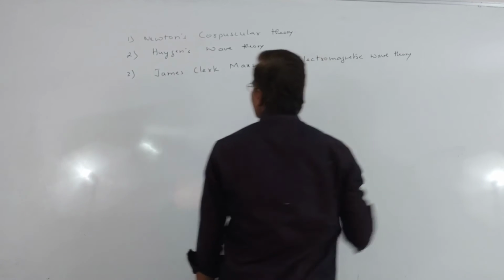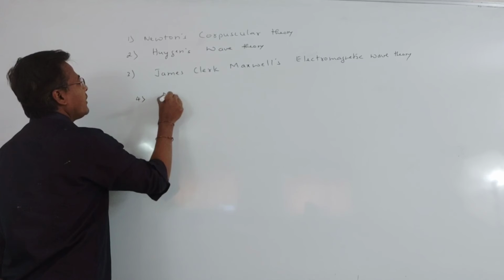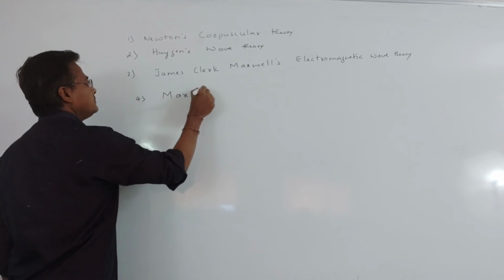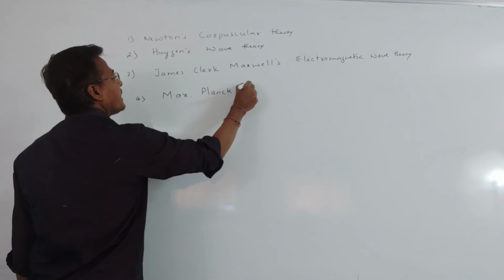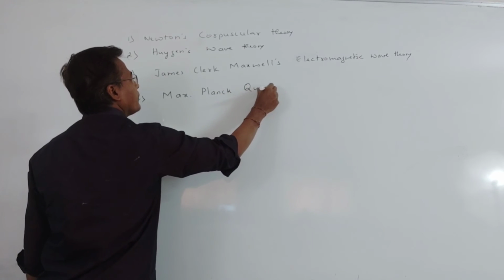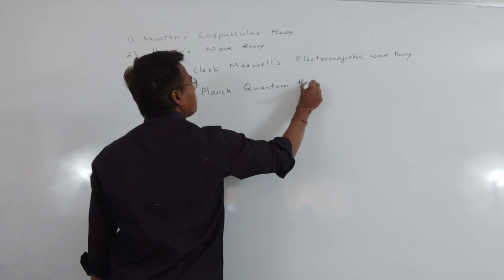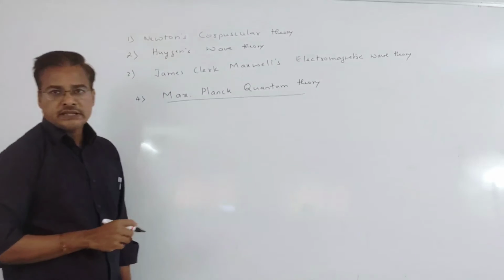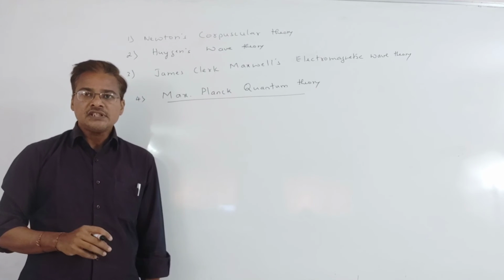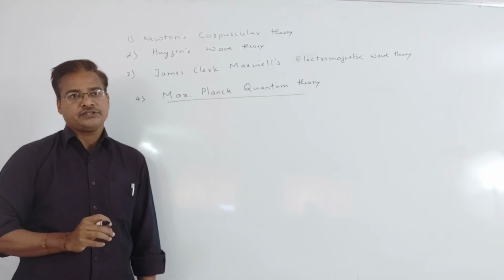Now the fourth one is Max Planck's quantum theory. According to Planck, light comes in tiny packets of energy.